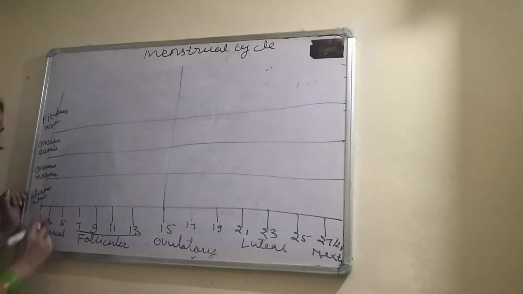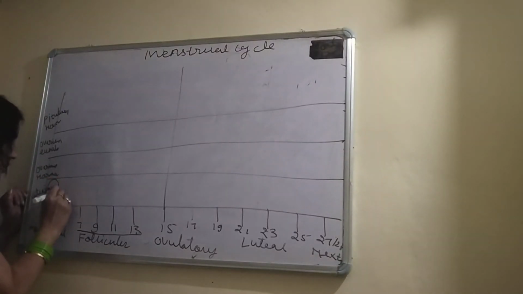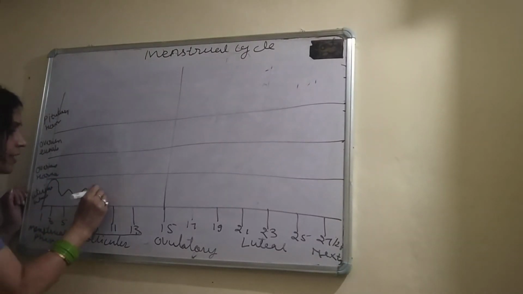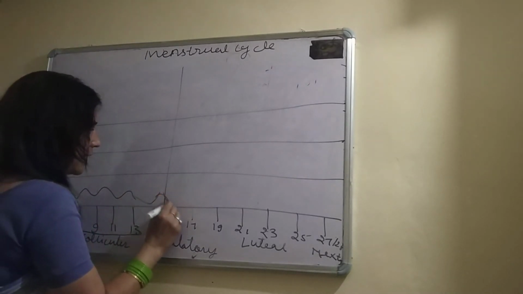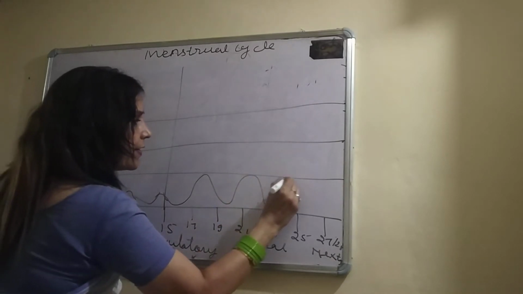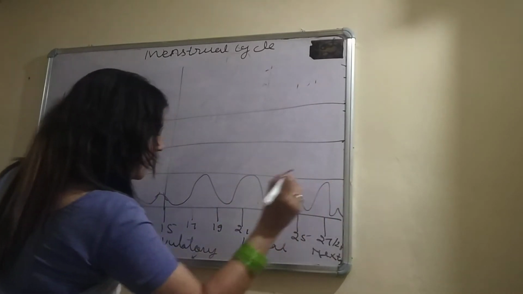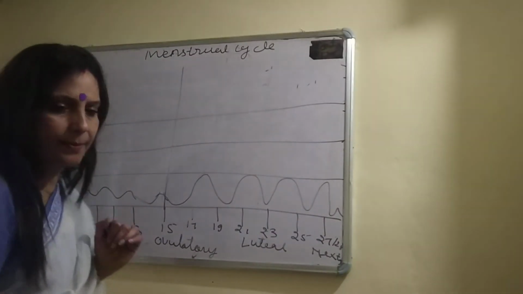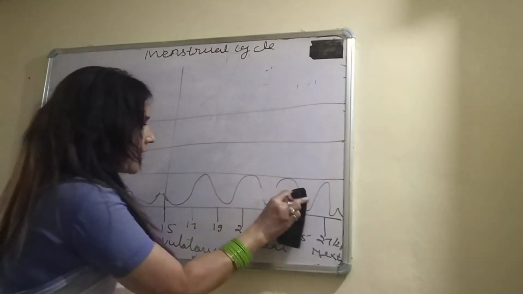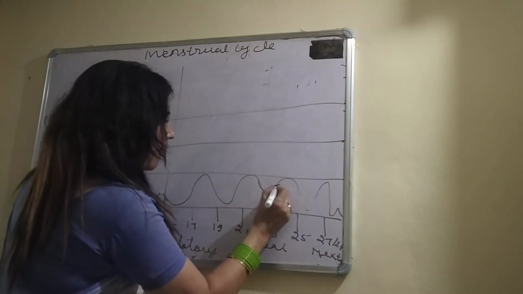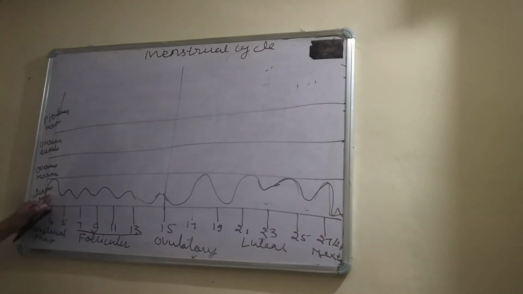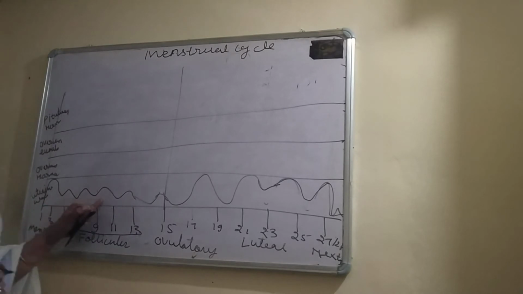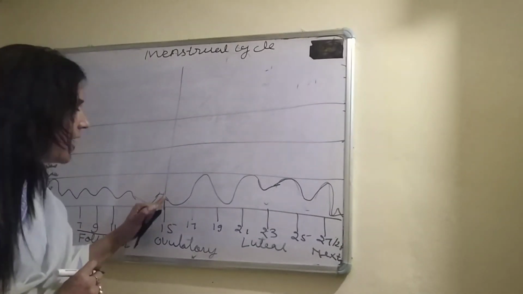So in the menstrual cycle, the uterine wall is thick and after that decreases. Okay, and here decreases, again regenerates here, and for the next cycle decreases. Okay, this is the menstrual cycle. We can represent it: first menstruation takes place, then degeneration, and in the ovulatory phase, again regeneration.